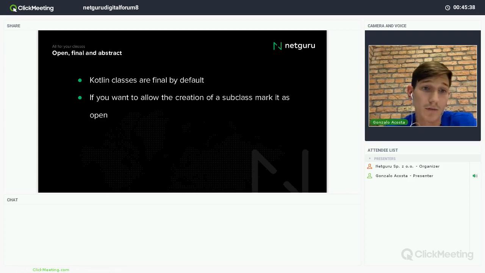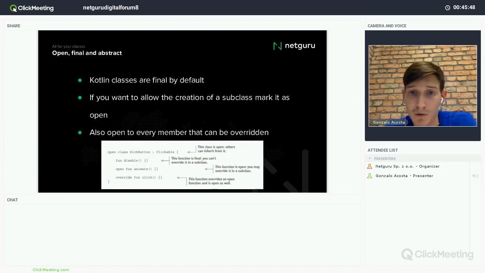Of course, if you want to allow inheritance, you can do it and use the open keyword before the class keyword. For example, here, if you can see, I write open class, then the name of the class. And here I'm defining a class that can be inherited.